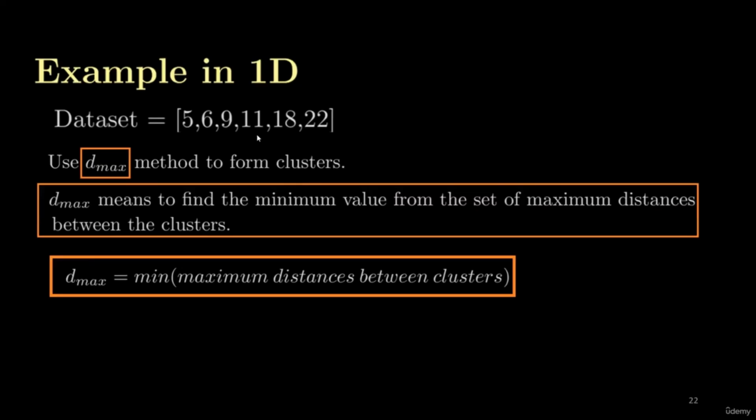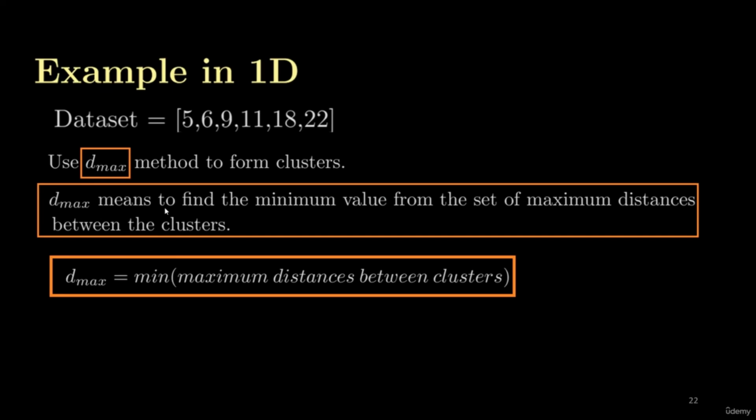So this is the same example. I have a data set with 6 points: 5, 6, 9, 11, 18, and 22. But the most important change is that we are using the maximum distance criteria method to form the clusters. So what is the definition of the maximum distance criteria and how will we apply it?